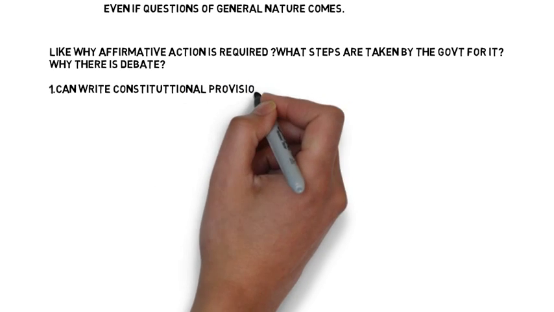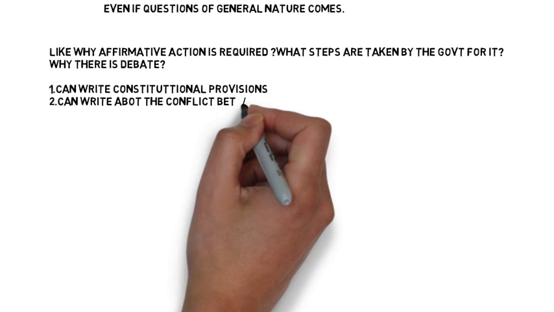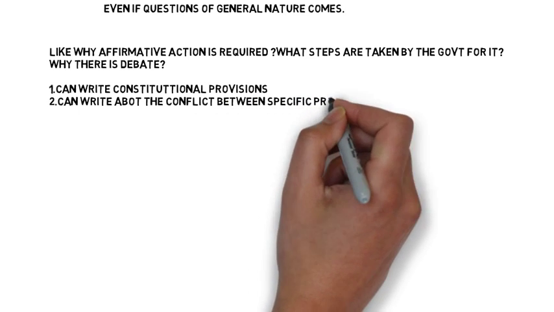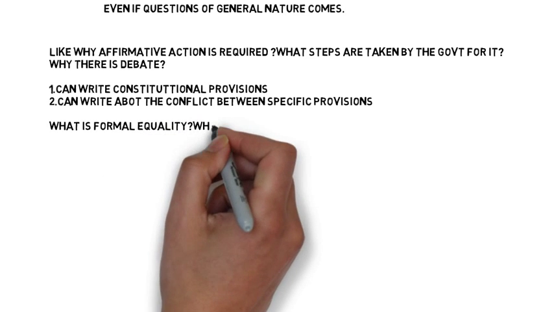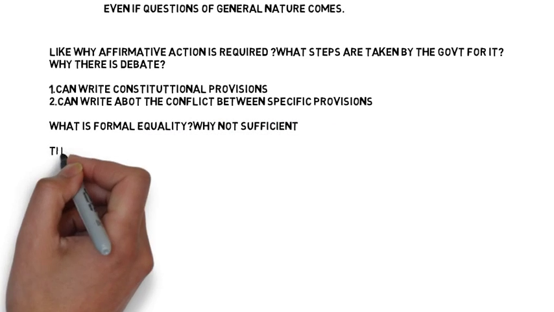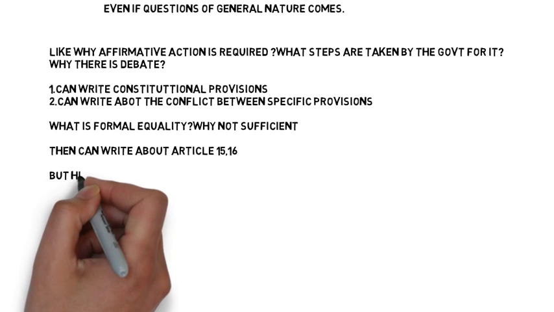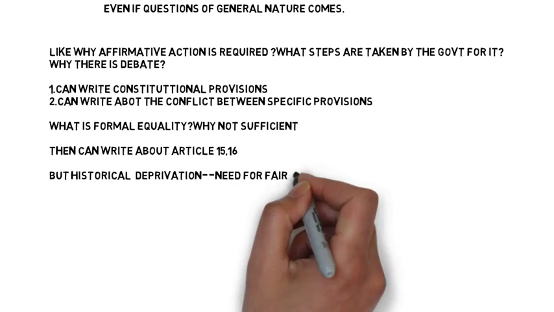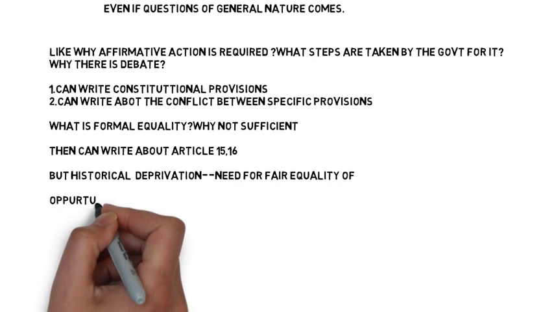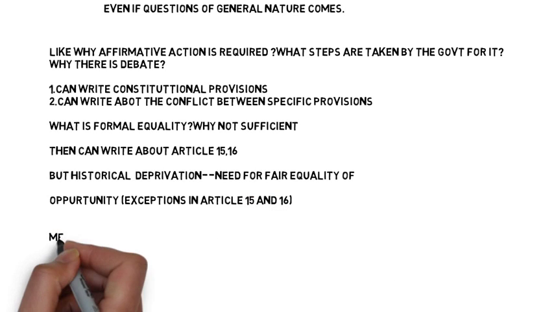To answer these types of questions, you need to first understand what affirmative action is, which articles are related to positive discrimination, what negative discrimination is, why positive discrimination is good, etc. And for the section on what steps are taken by the government, you can quote these articles and the amendments that were made by the government.